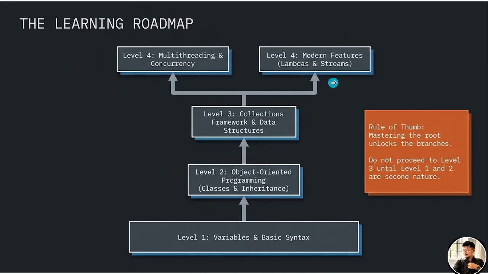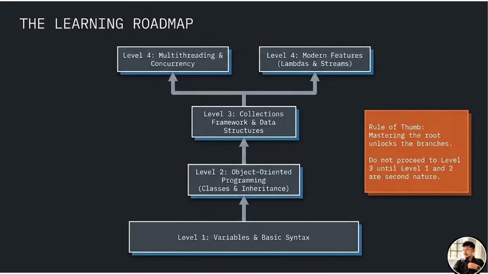In level 4, you can learn modern features, that is lambda functions and streams. Again, it is a beautiful concept which was launched in Java 8. Of course, one of the best features you can say, lambda functions and streams, is widely used in enterprises and companies. Even I use these features every day. And next you can see multi-threading and concurrency. Of course, this is a little advanced feature you have to learn, and it is in level 4. So that is what you can focus on to learn core Java.